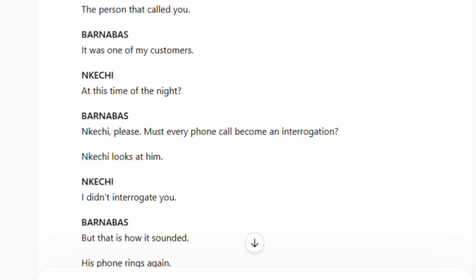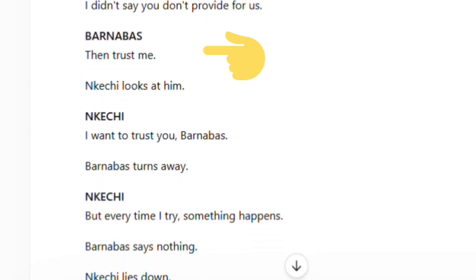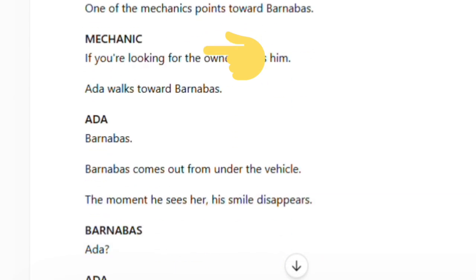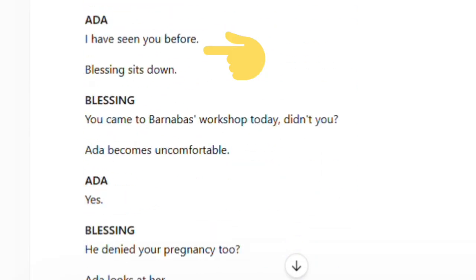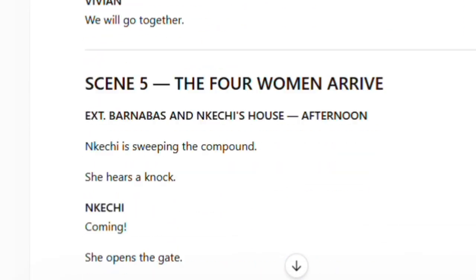Now that I have my scenes and the dialogue, you can see this is how the dialogue should look. It should contain the name of the character and what the character is saying. In case your dialogue is long, you can simply ask ChatGPT to reduce it, that you want a short dialogue.